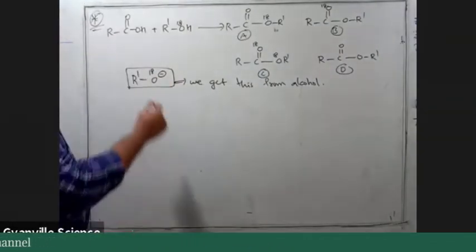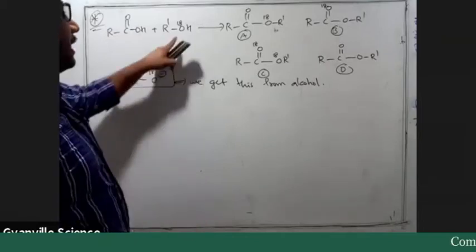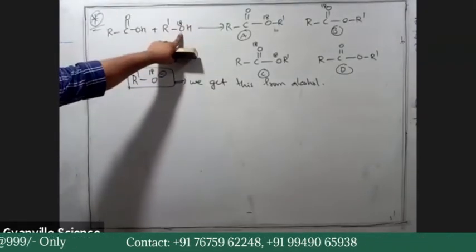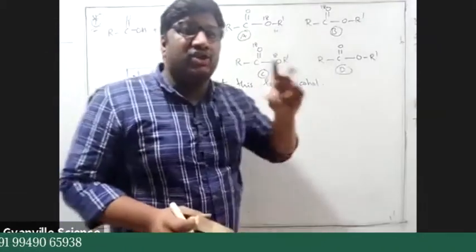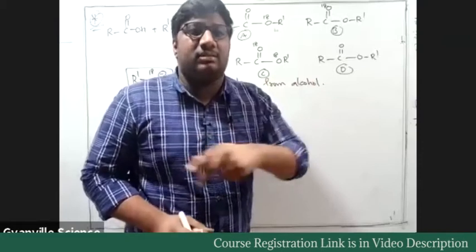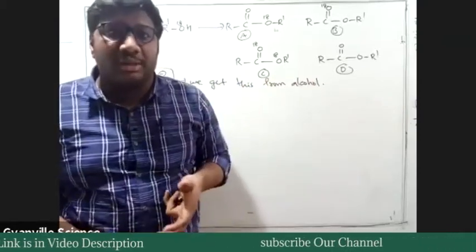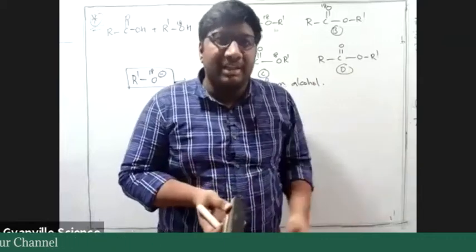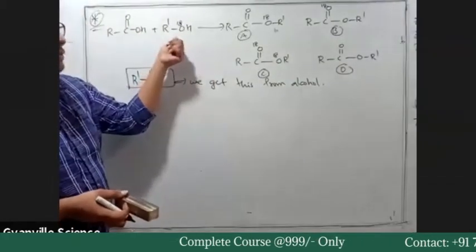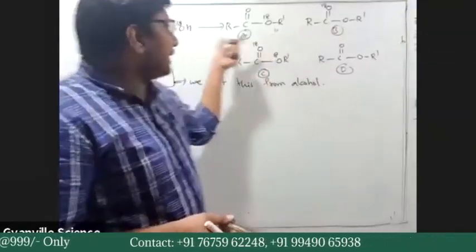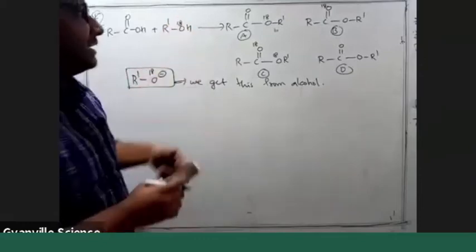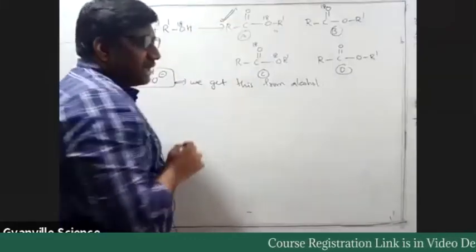Whenever we have O18, its mass number is 18; instead of 16, I have specified one oxygen as 18. Like in hydroboration oxidation and oxymercuration demercuration, where we changed hydrogen with deuterium, the same thing we are doing now, but we are changing the oxygen. In esterification, the OR dash group in the ester comes from the alcohol. So the alcohol has O18, and this is the correct answer. Option A would be correct.